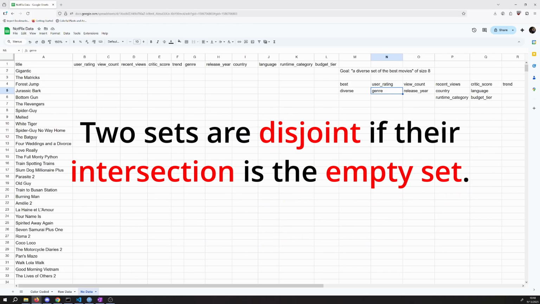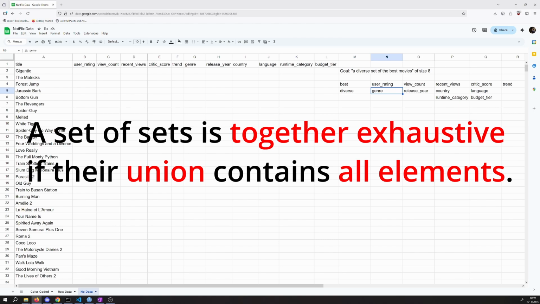So if you have two sets that are disjoint, then they have an empty intersection. There is no overlap between the two sets. That's what it means to be disjoint. So the even numbers and the odd numbers are disjoint. But a partition also has a requirement that when we have these disjoint sets, they also cover the original set. That means all the elements in the original set show up in one or another of the disjoint sets in our partition. This is still true of the even and odd numbers, for instance. If you put them together, you get all the numbers. We didn't leave any numbers out there.